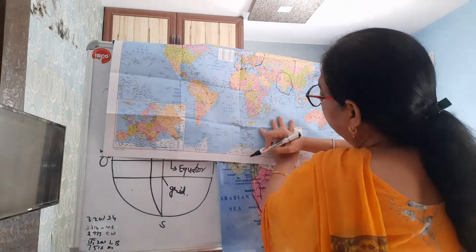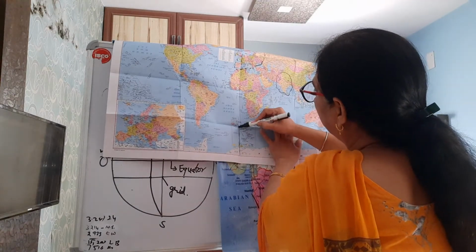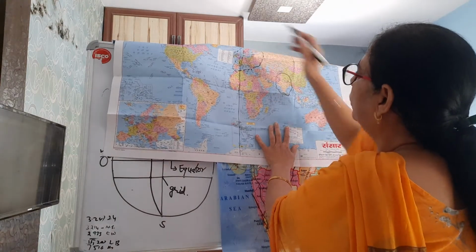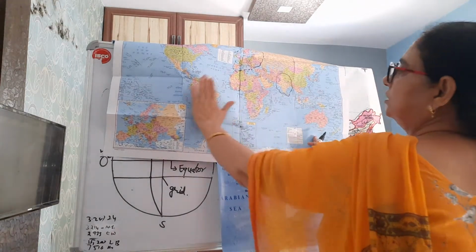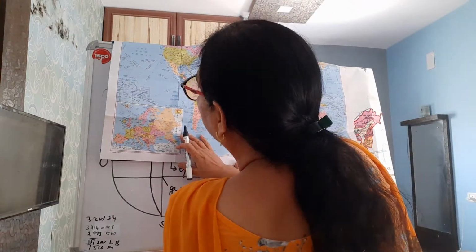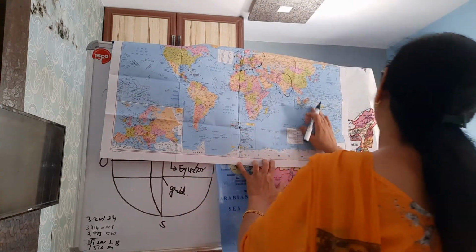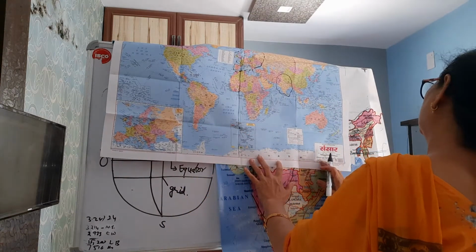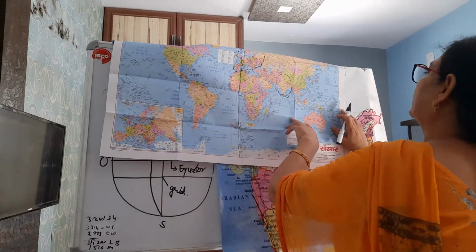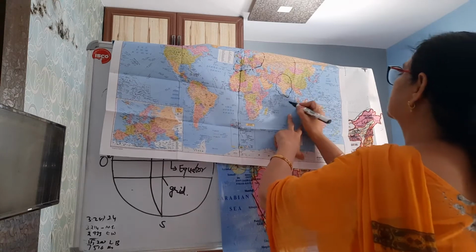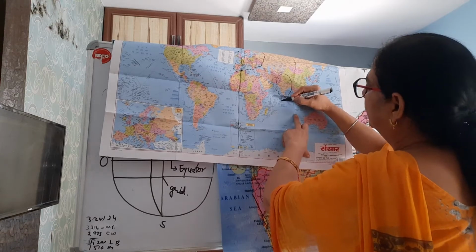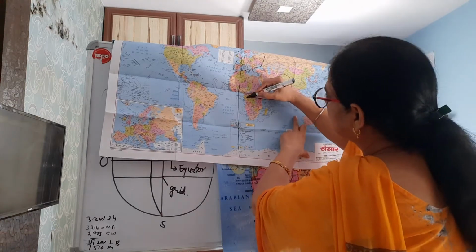This is the 0 degree line, it is here. It divides the whole world into two different parts. This one is eastern, this one is western. And here, if we take the equator, the equator is 0 degree latitude, and from it we can see India's location, 15. This is the equator on our world map, that is 0 degree.